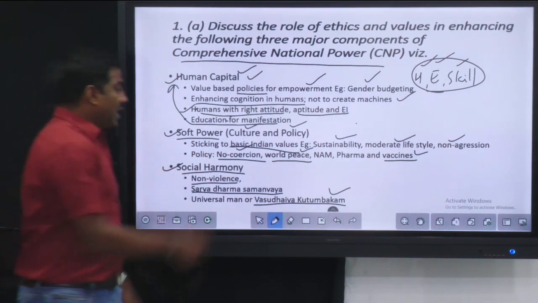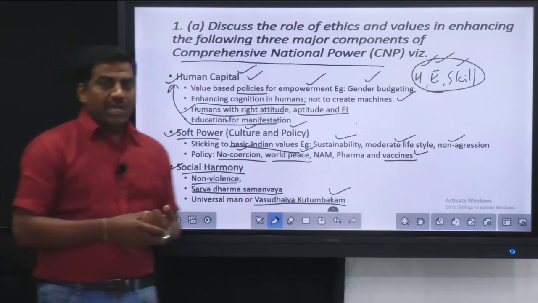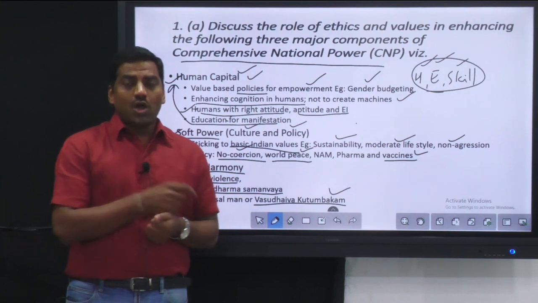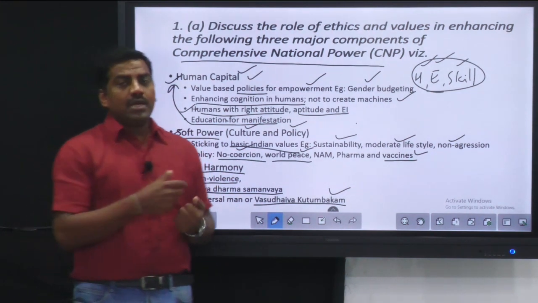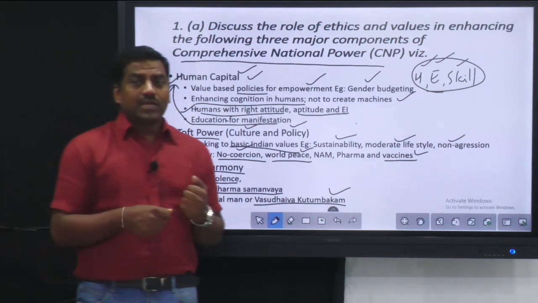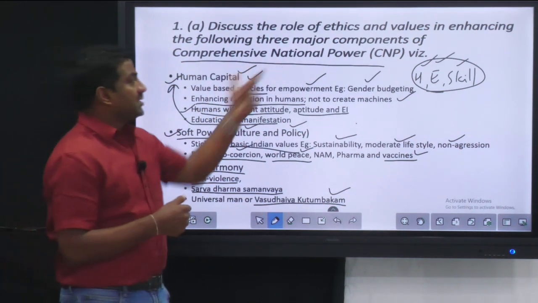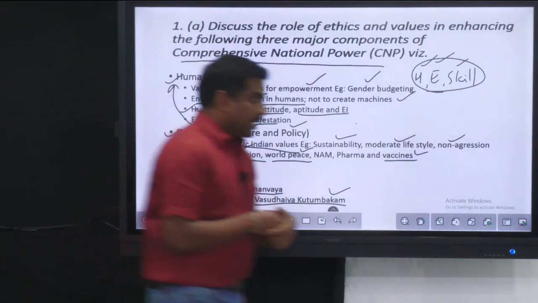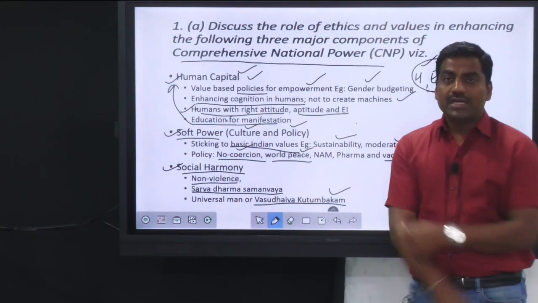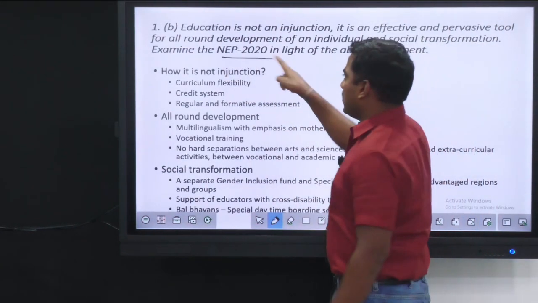So like this, we are going to build the society where no communalism is seen, no regionalism, and no casteism, and all the different parts or divisions of the society are coexisting with harmony. This is what the national power, or the comprehensive national power, is all about, and the ingredients are based upon ethical values. The next question is with respect to the National Education Policy 2020.